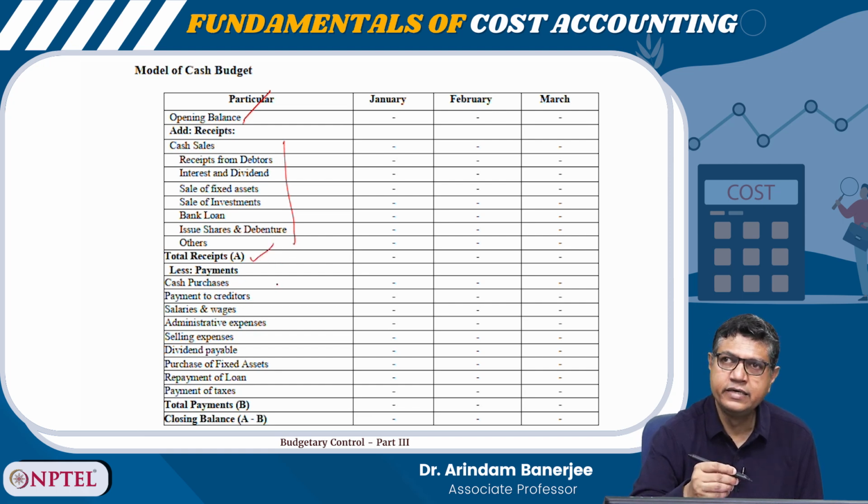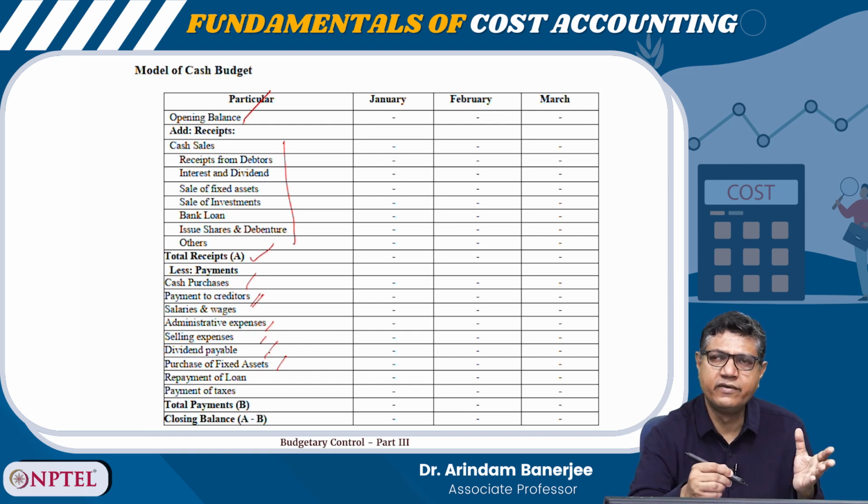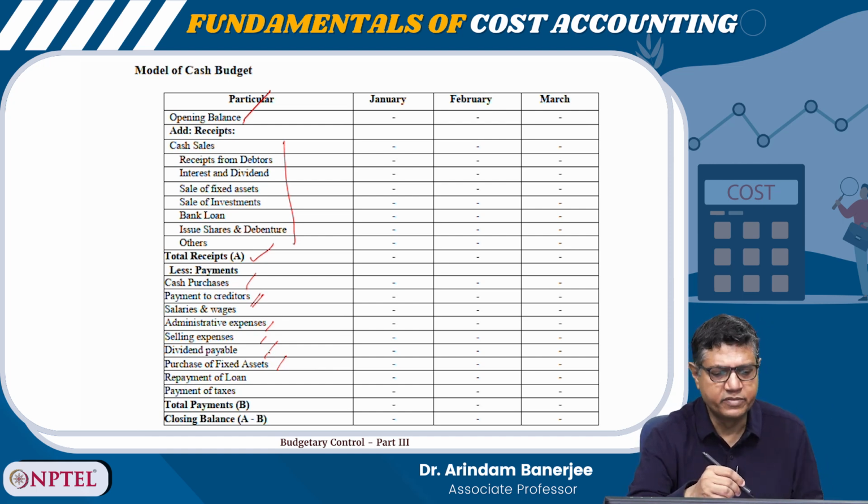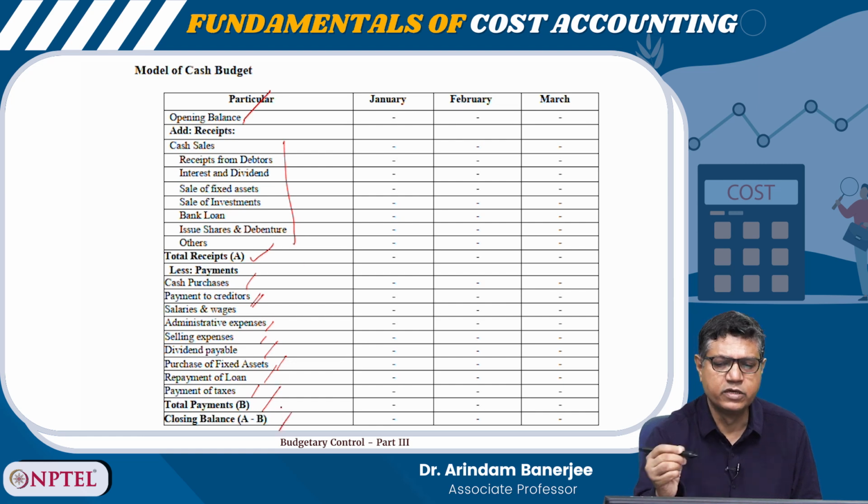Then I deduct the payments, right. Important payments in cash are cash purchases, payment to creditors, salaries, administrative expense, selling expense, dividend payable, and purchase of fixed assets. As I said, both capital expenditure and revenue expenditure will come here. Then repayment of loans and payment of taxes. If you add all this, you will get total payments. So, A minus B is the closing balance.